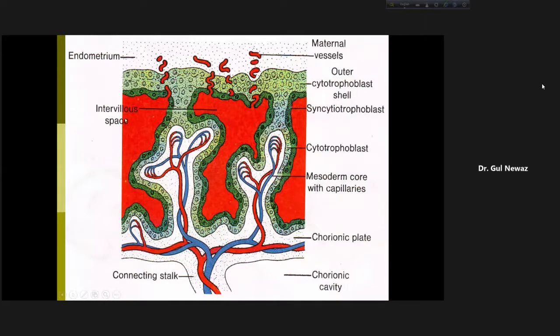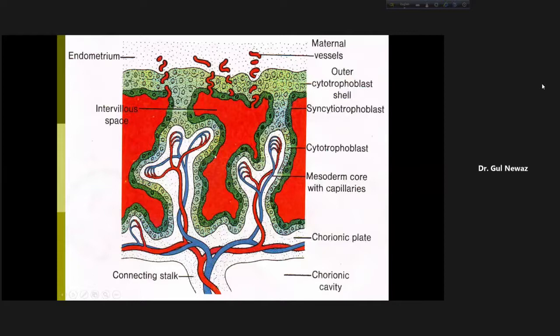Same here, next, another one also the same. And they ultimately form a cytotrophoblastic shell, the outer cytotrophoblastic shell. Initially, we have seen that the cytotrophoblast lies inside and the syncytiotrophoblast outside. But at one time, at the 20th day, when the tertiary villus has been formed, the cytotrophoblast penetrate the syncytiotrophoblast. Here it has penetrated, here also. And they come in contact with the neighboring cytotrophoblast here, and they form a cytotrophoblastic shell.